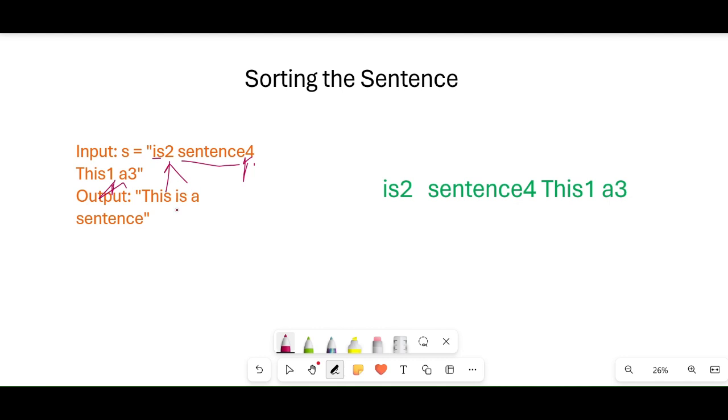So we have to remove these characters. So what do we do to solve the question? Pause the video and think about it for 2 minutes.